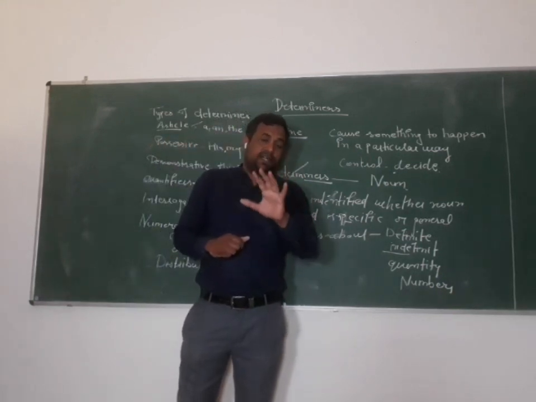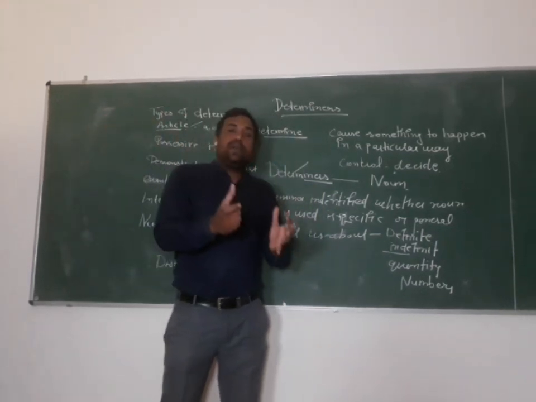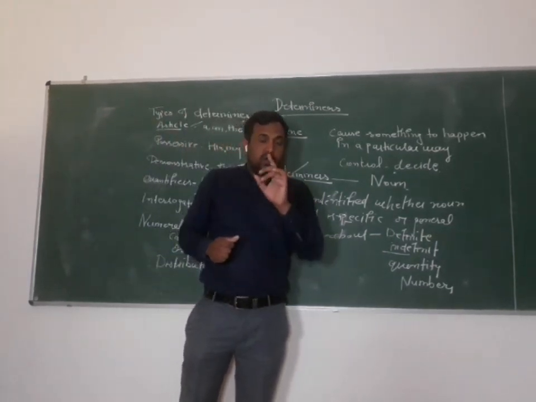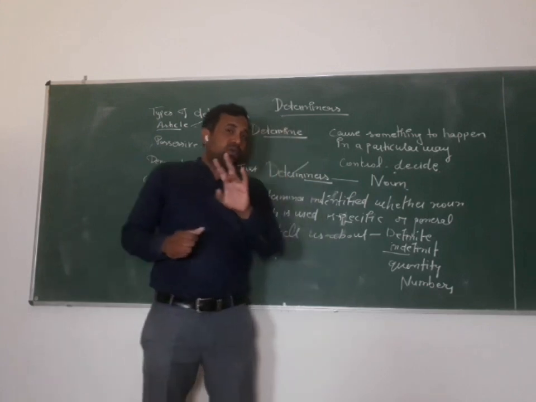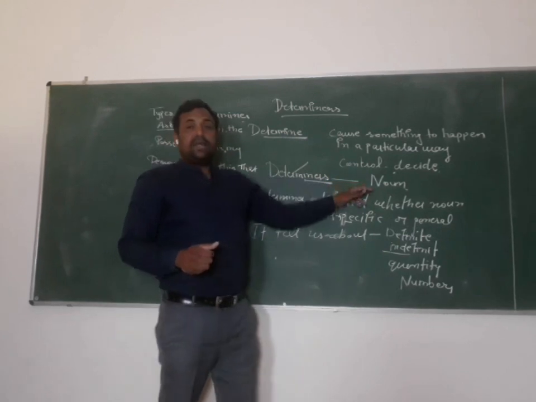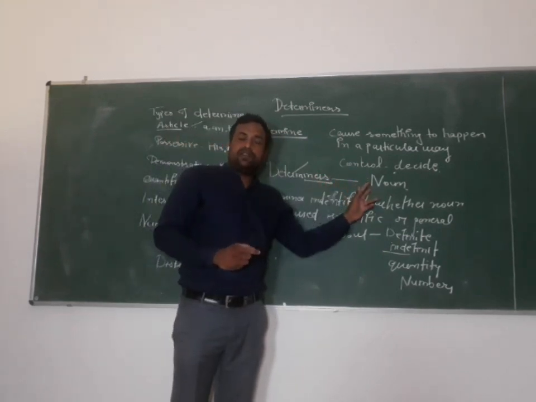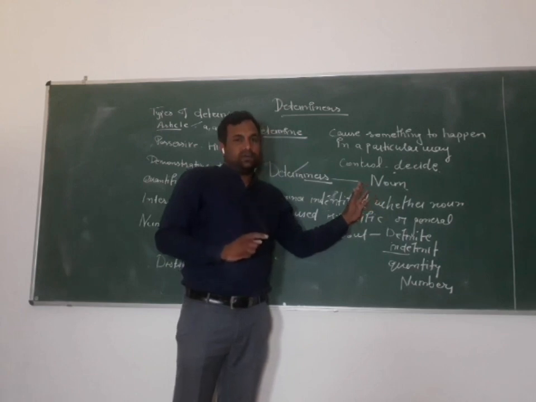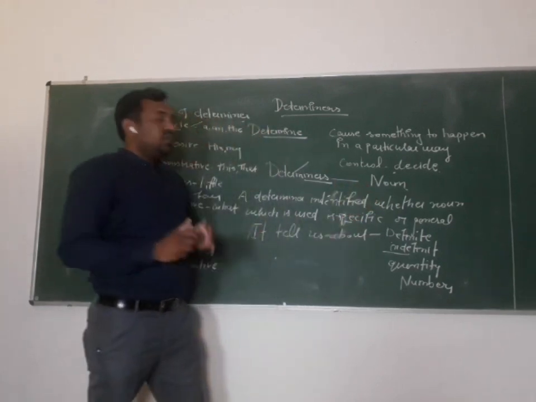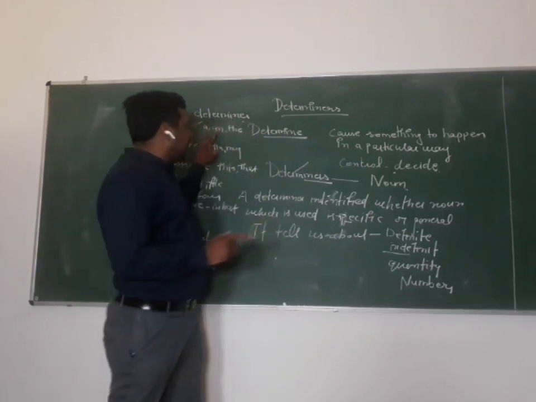Whenever you take the word black, the word white comes to your mind. So always remember, whenever you are learning determiners, be aware of the noun. Determiners have a very strong relation with nouns. Now we are going to discuss the first kind of determiner, that is article.